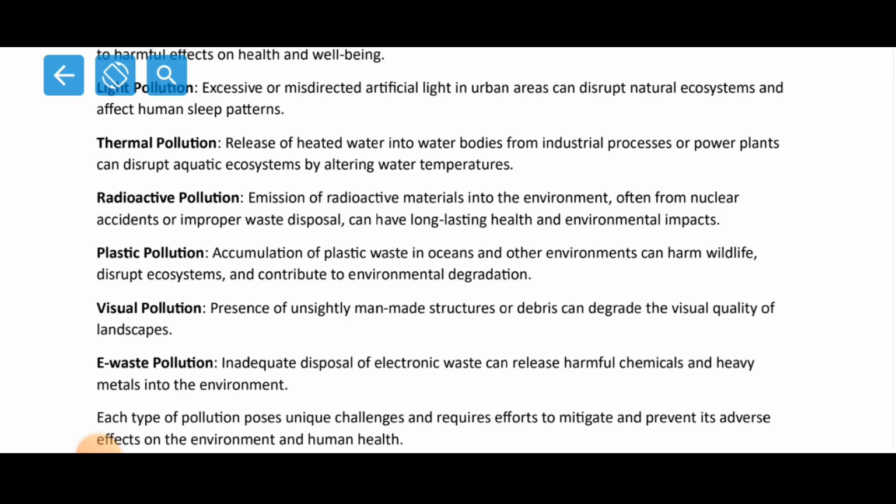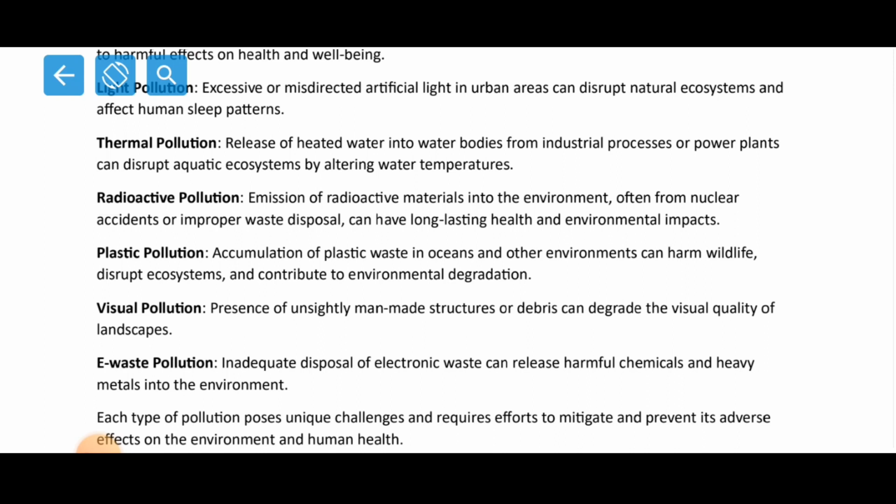Now radioactive pollution, you know, the emission of radiations, right? So from nuclear power plant accidents caused by it, just like the Bhopal tragedy. I hope you have heard that. So those are responsible for causing radioactive pollution, and radioactive pollution not only affects human health, it affects the environment as a whole.